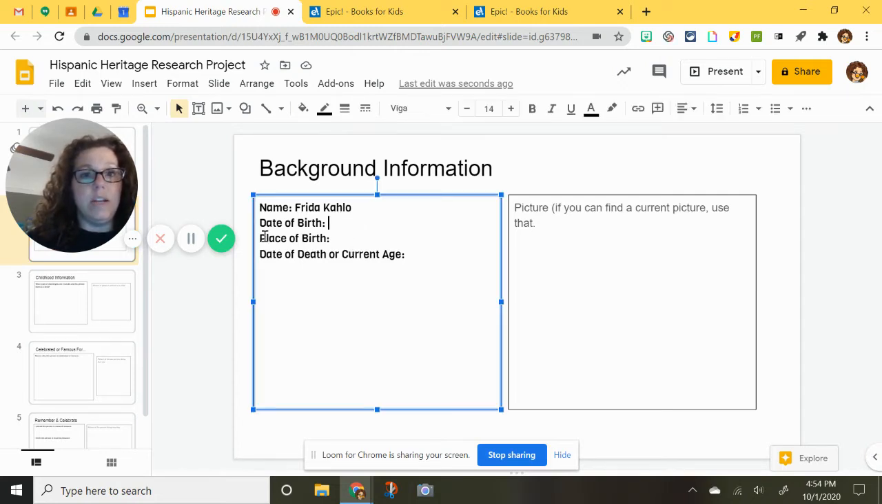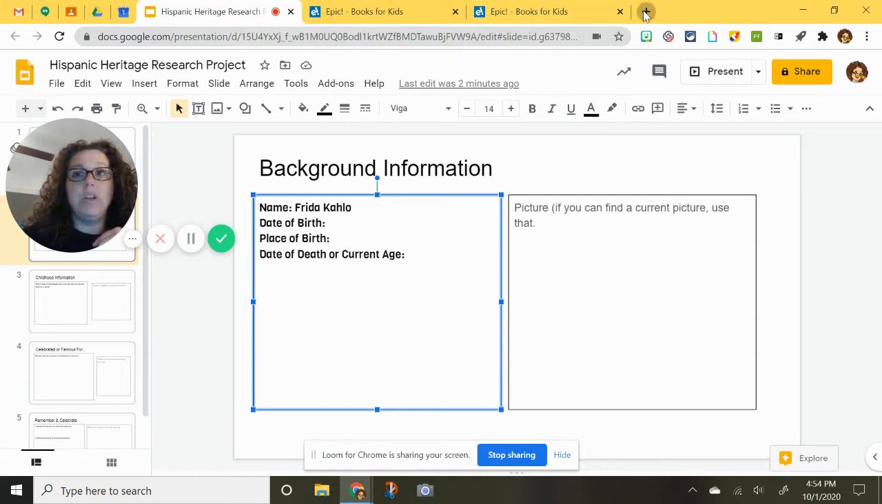So you just got date of birth, place. Do not just put the country. Now that you're in 6th grade, you put the city and the country. Or if you can't find the city, you can at least find the state and the country. And then if the person has passed away, you'll put the date of their death. If they are still alive, you are going to put their current age.